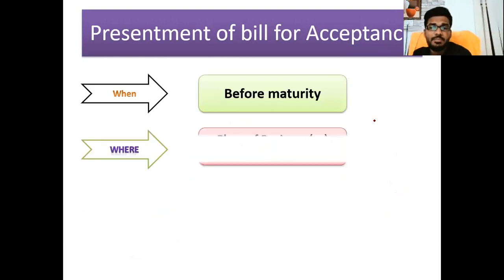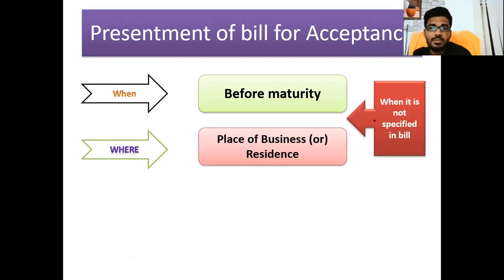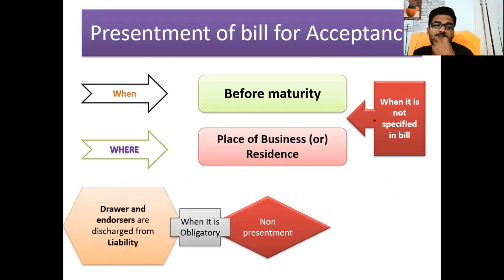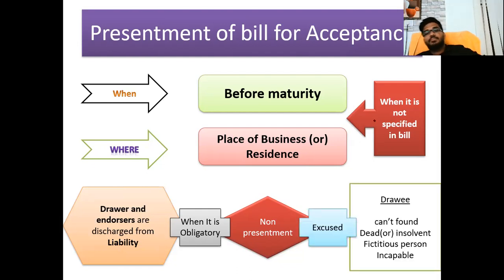Where you can present it: at the place of business. In case of non-presentment, the drawer and endorser are discharged from the liability. Simple, no? If you are not presented, he is discharged from the liability. If you are presented, then he is liable to pay. Clear as well?